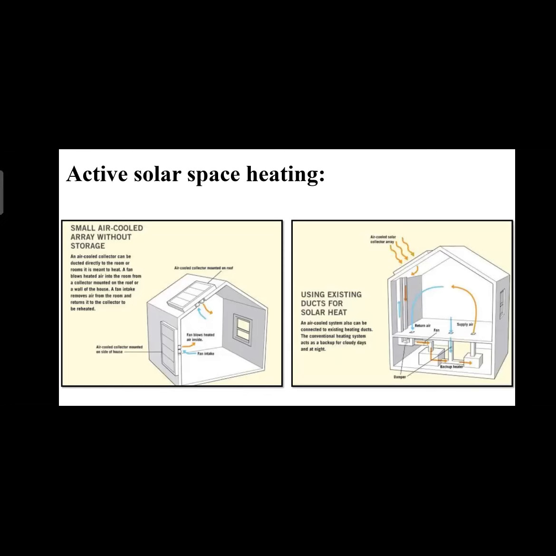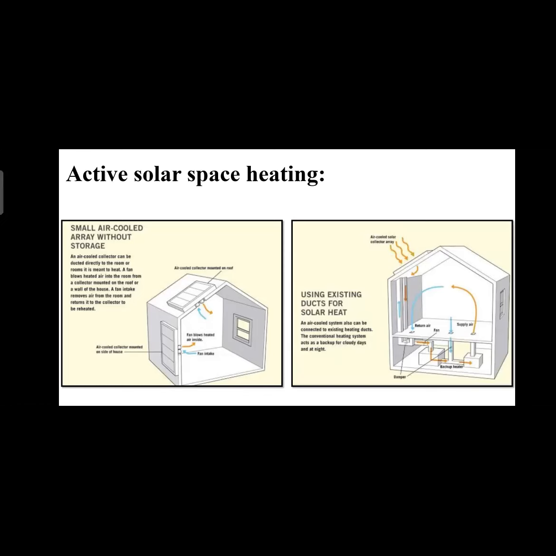This is more efficient. In this system, the air inside the room is exhausted through the dampers to the air-cooled system, where similarly it gets heated up, and then the heated air is passed to the backup heaters.